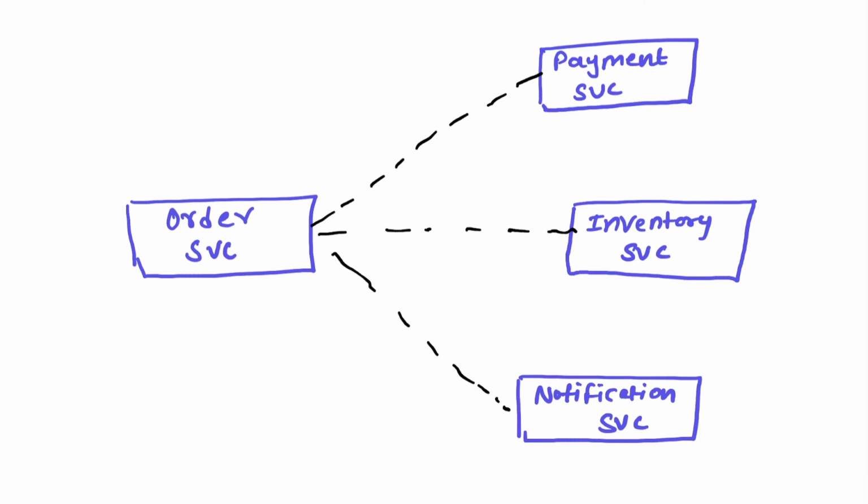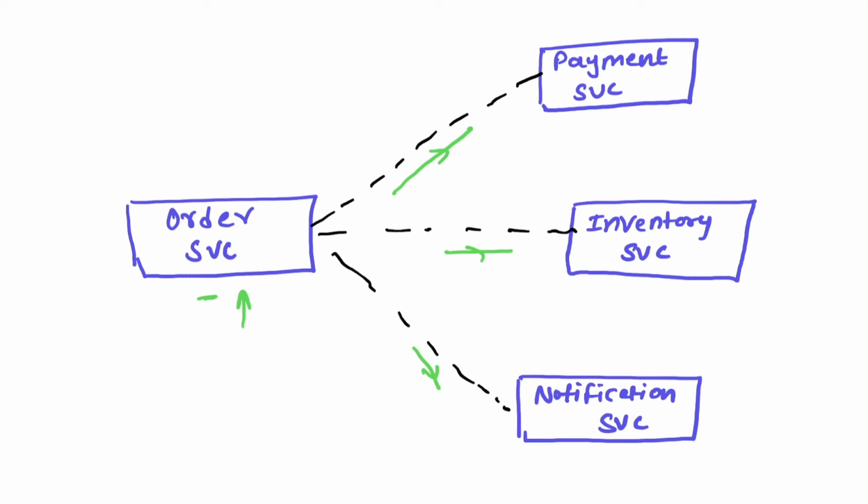Let's say there is no event channel. In those cases, whenever order service receives a significant change, that is, whenever any order has been placed, order service will have to notify the payment service, the inventory service, and the notification service. So this is the responsibility of the order service. Now it's a hard coupling. It's a tightly coupled architecture.